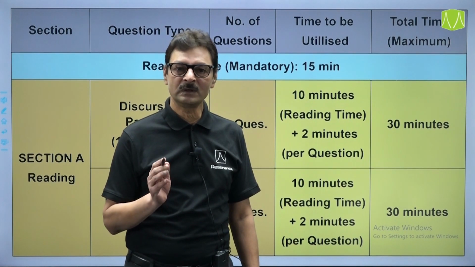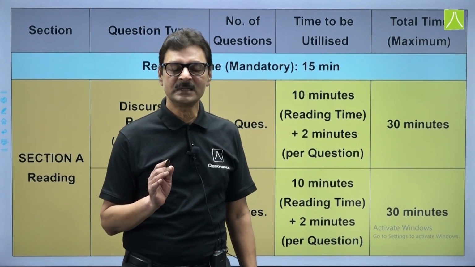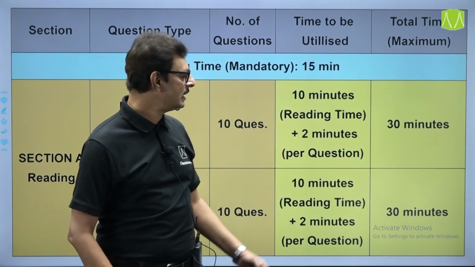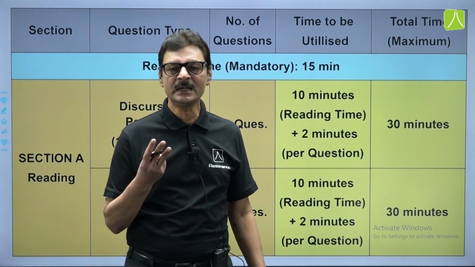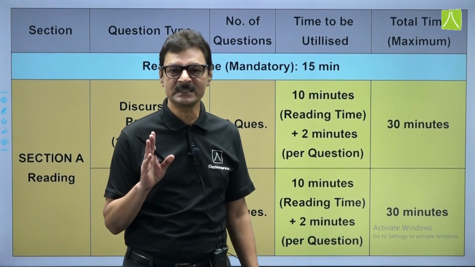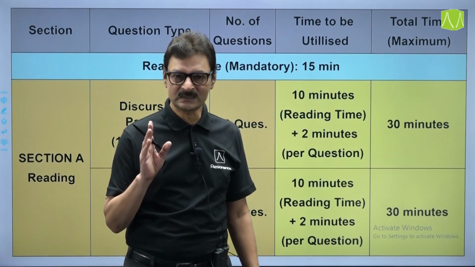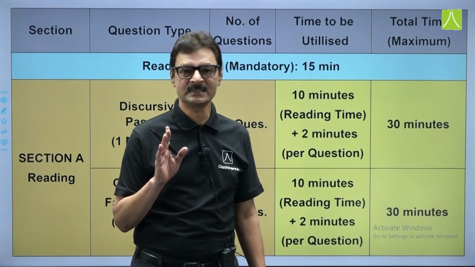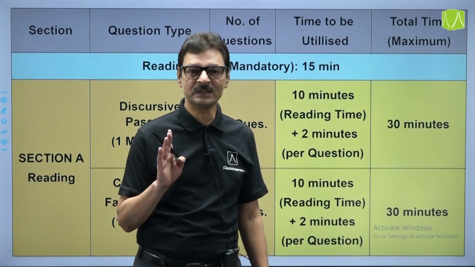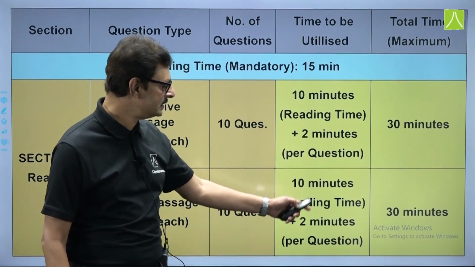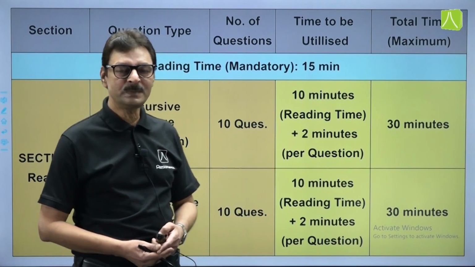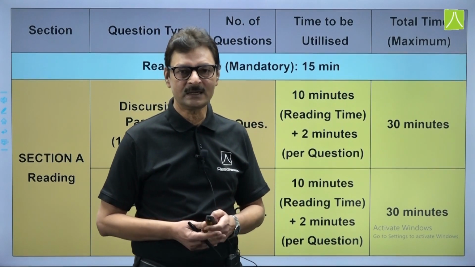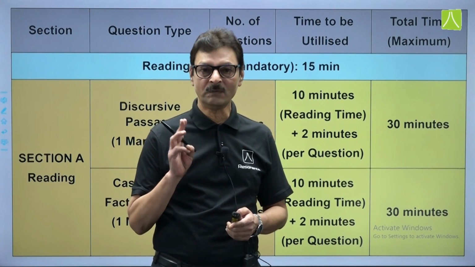a mixed bunch of MCQs as well as subjective type of questions. So, 2 minutes each, plus 10 minutes reading time, comes to around 30 minutes. So, 30 minutes for each unseen passage. If you manage these things and follow this pattern, you will be able to complete your paper nicely, easily, stress free, without any tensions. So, 2 passages, 30 for each passage, comes to 60 minutes for section A. So for section A you can allocate 60 minutes out of the paper of 3 hours.